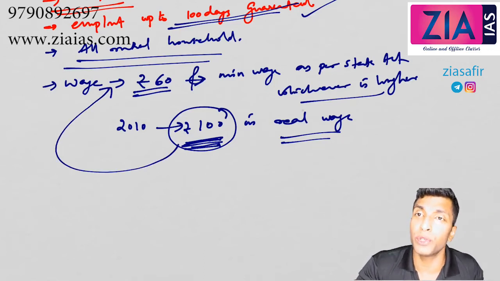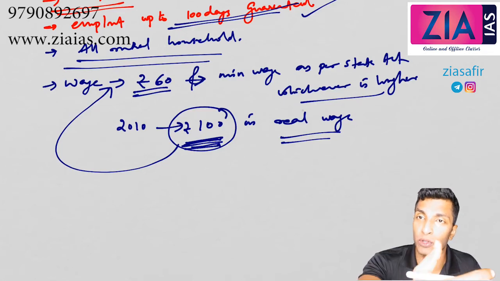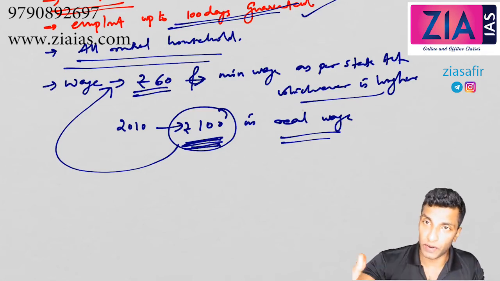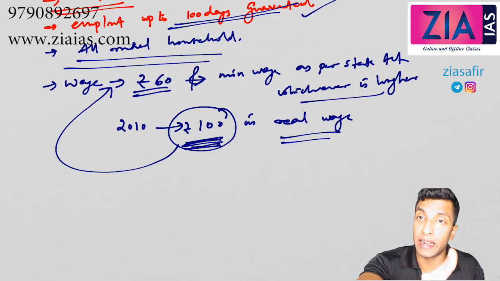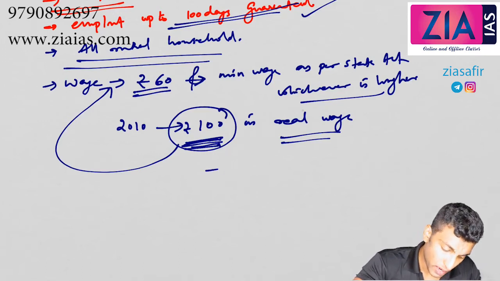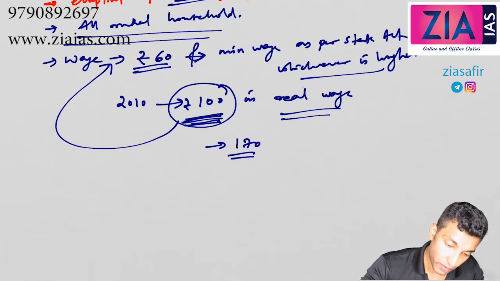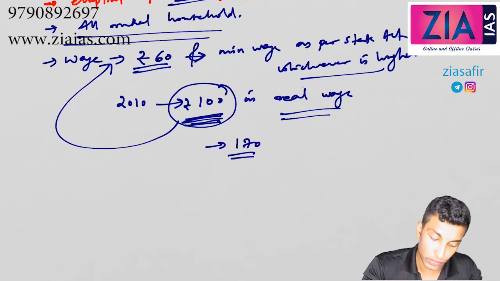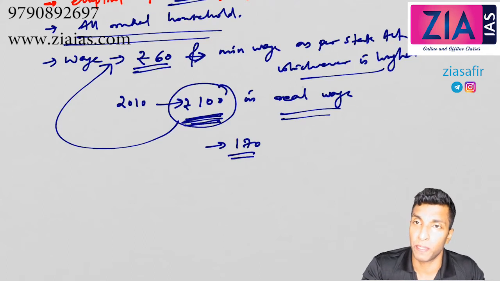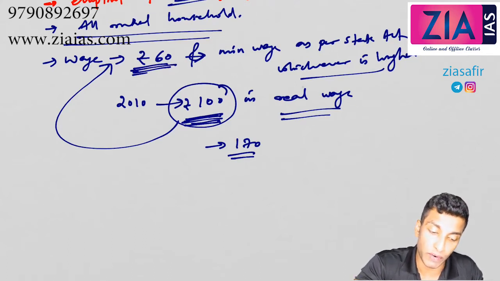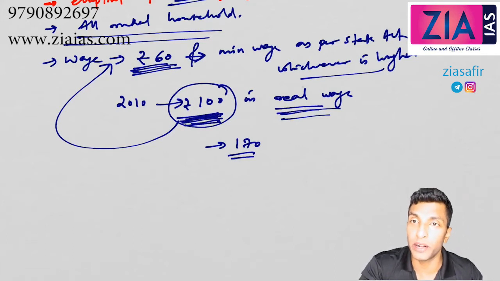For that, you need to add inflation, from 2006 to 2010. Even now, if you calculate, you need to add inflation, so it will come to around 170, 180, etc. Whatever 100 rupees could buy in 2006, that you have to give now. In 2006, how much was given? 60. So when revised, it means real wage, not 100 rupees.